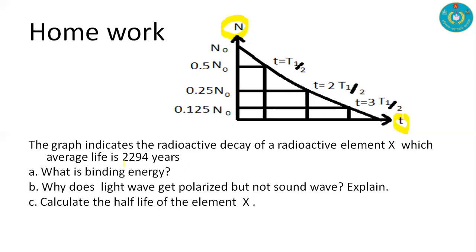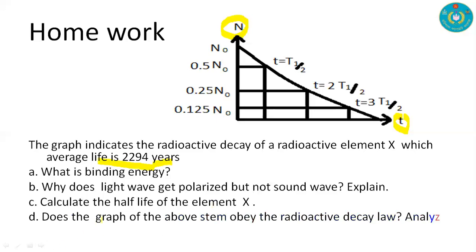And actually, the important thing for today's class is the half-life of the element. We can calculate this half-life by using the previously explained equation, that is T half is equal to 0.693 tau. We have been given the value of the average life, the value of tau is given here, and after using this equation we can calculate the half-life. And does the graph of the element follow the radioactive decay law, analyzed mathematically?